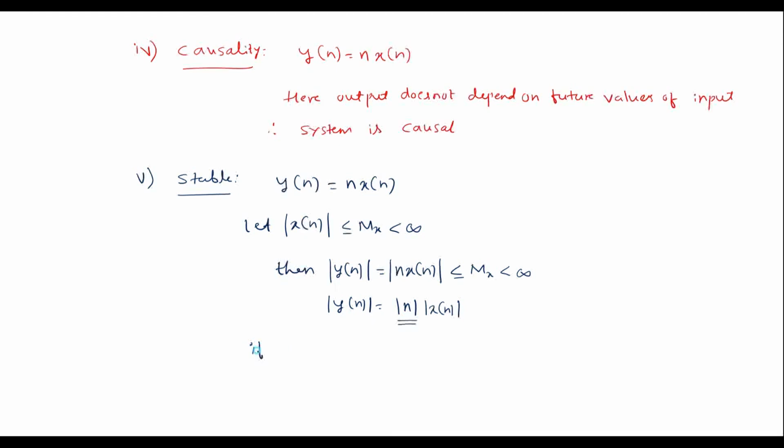Here, if n tends to infinity, then y of n tends to infinity, which is unbounded. Therefore, system is unstable. That is, here if n is bounded, then system is stable. If n tends to infinity, then definitely y of n tends to infinity. Therefore, the system is unstable.